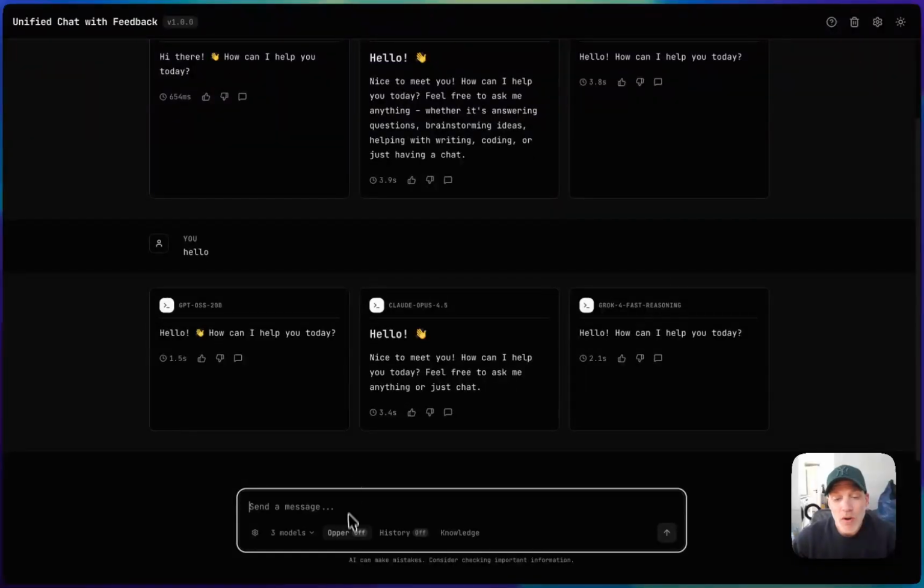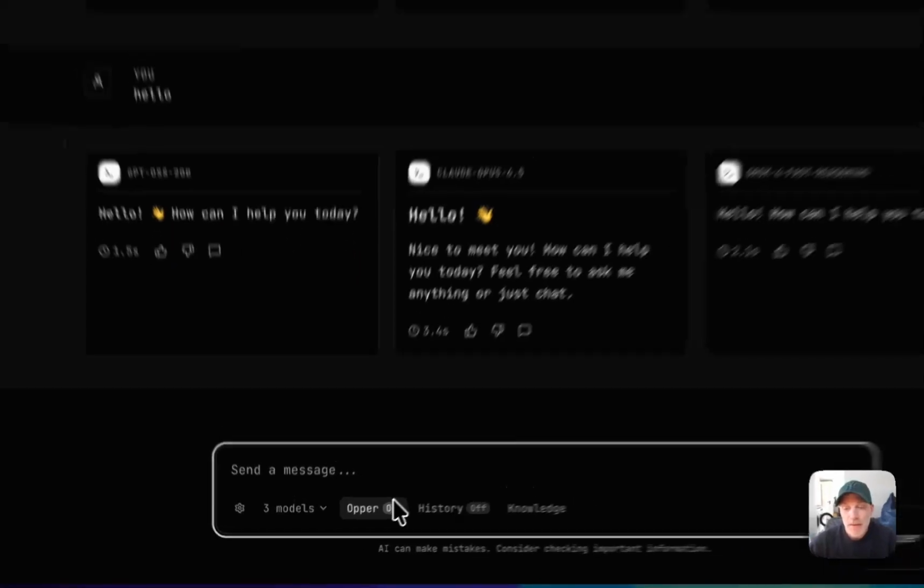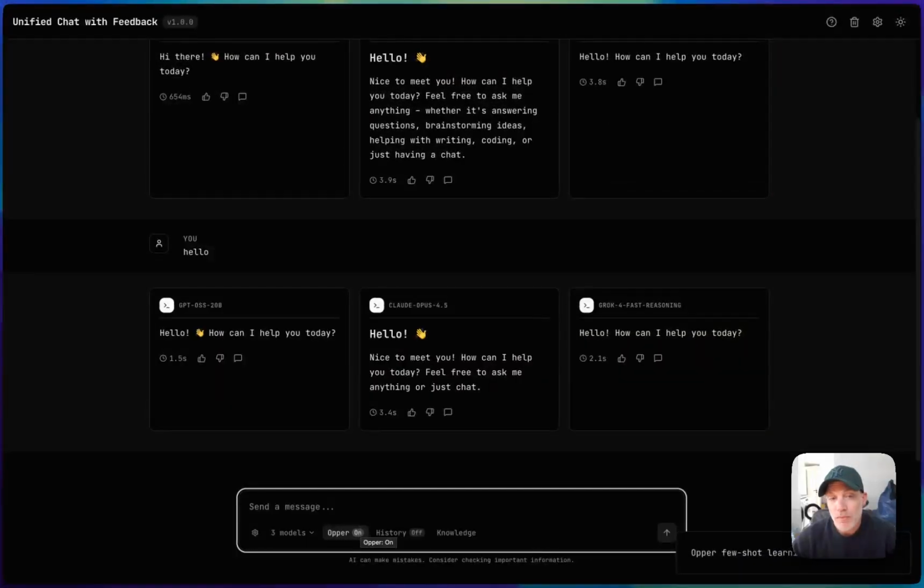And what Opper does here is that we can turn Opper on, which means that we are engaging the Opper platform to re-engineer how we are interacting on a low level with these models. We don't change anything about our application as such. We just allow Opper to engineer the context, engineer the input tokens we're sending to the models to make it more reliable and more repeatable.